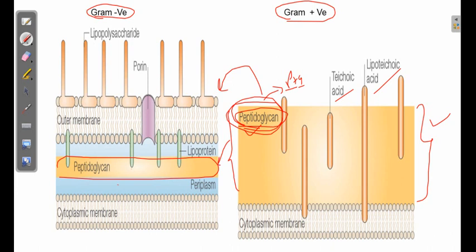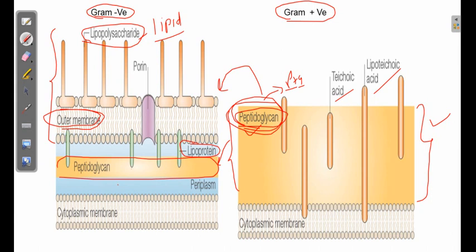The key characteristic of gram negative bacteria is the structure known as the outer membrane, which is largely composed of lipid. So the cell wall of gram negative bacteria contains a thin layer of peptidoglycan, a layer of lipoprotein, and a large layer of lipopolysaccharide.